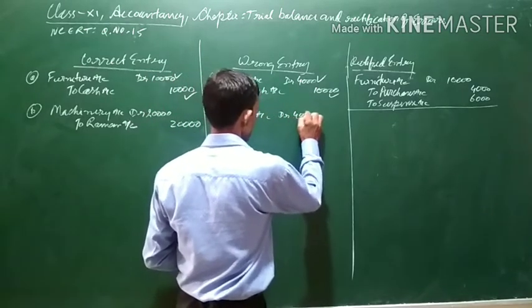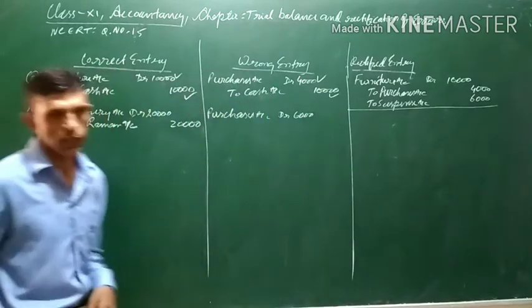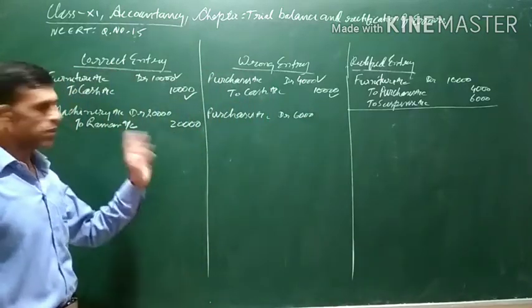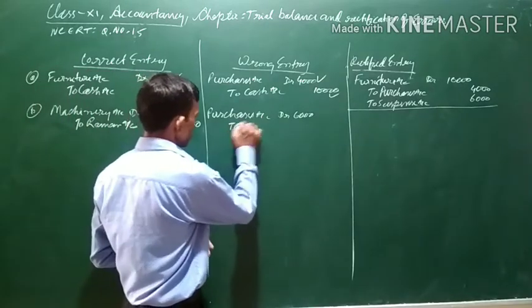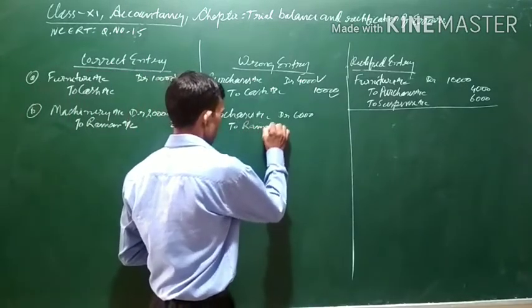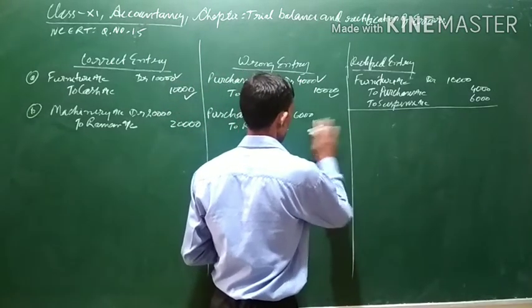And this was debited with how much? 6,000. It was debited with 6,000. But there is nothing mentioned regarding Raman. It means it was correctly recorded in Raman's book. Raman account 30,000, 20,000.